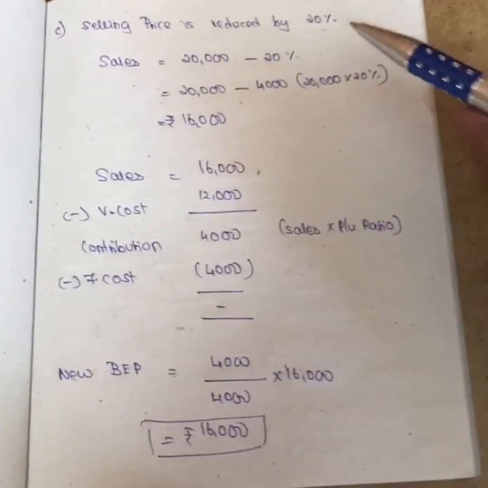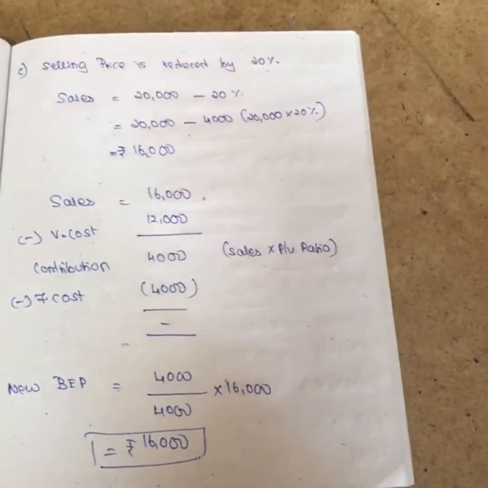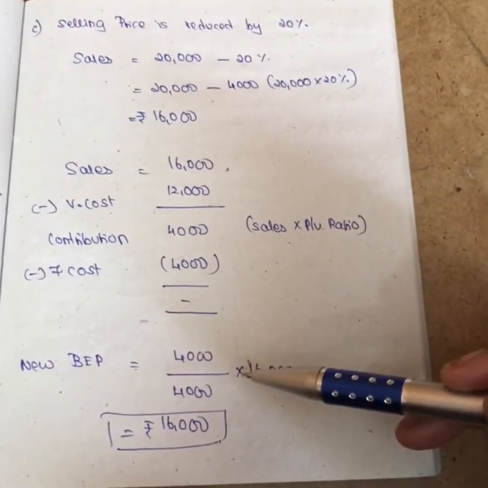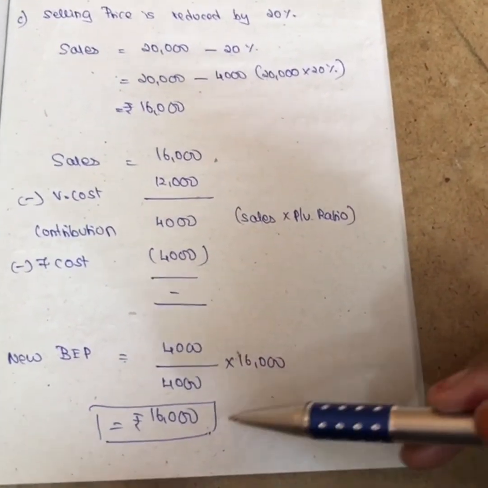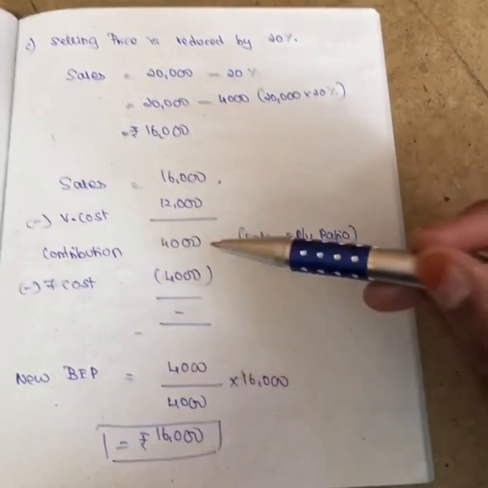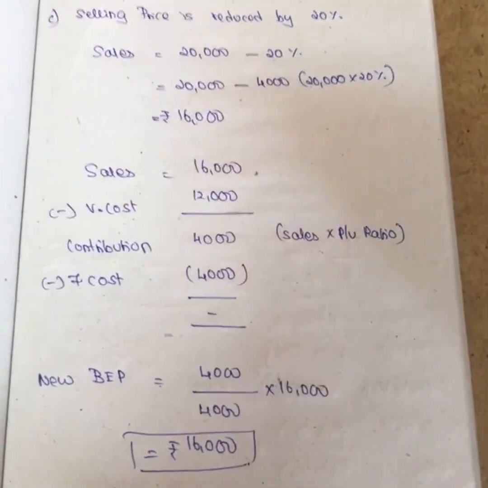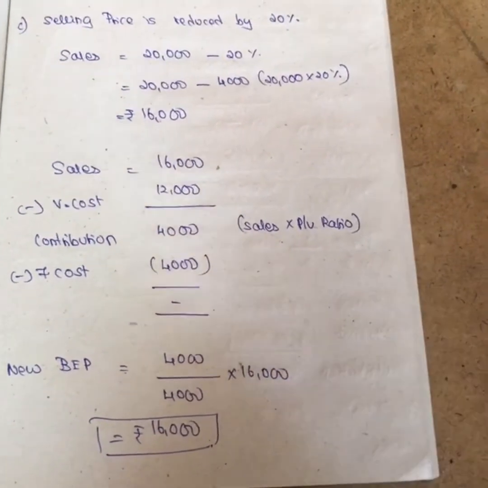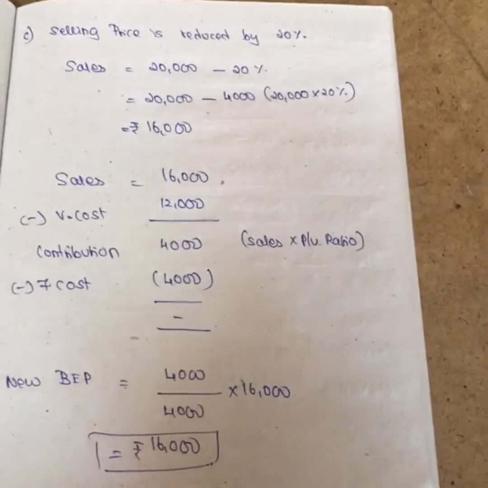Now your sales has changed, your contribution has changed, so you can't take the previous PV ratio. Instead we will use another formula, that is 4,000 divided by 4,000 into 16,000. You get 16,000. Or if you want to calculate PV ratio, then you can divide with PV ratio. Anything is fine, girls. The thing is that you should understand the concept and take the right formula at the right time without wasting any time. That's it, girls.